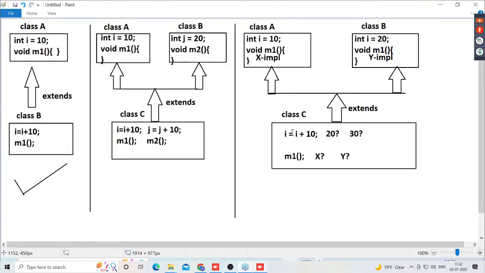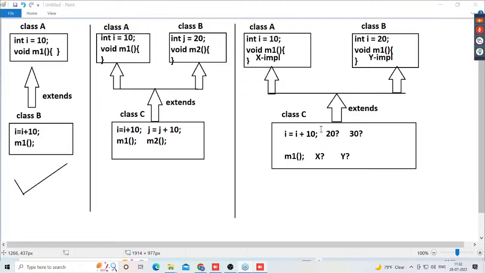From which super class do we have to take the i variable? Can I go for class A? Can I go for class B? No, Java will not give any priority to class A or to class B. Completely, the compiler and JVM will search for this i variable in both the super classes. In all the super classes, the compiler will check the respective variable.